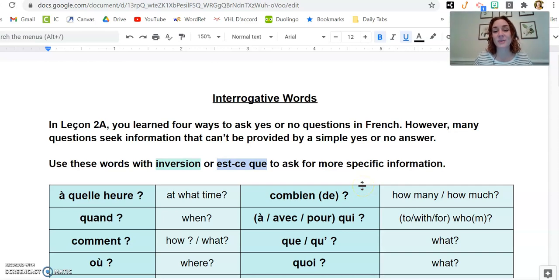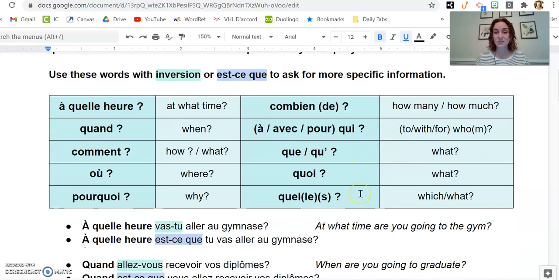Bonjour. Today we are going to learn about question words, interrogative words, to ask for information. So to ask who, what, when, where, why, to ask for details. So not just yes or no questions, but rather questions where you ask for specific information. We are going to use these question words either paired with inversion or paired with est-ce que. There's also a simpler way to ask these questions, and we'll look at that later too. But first, let's just look at the question words themselves, what they mean, and how to pronounce them.